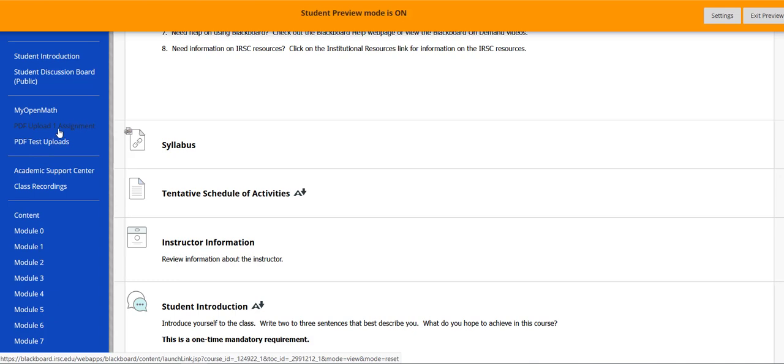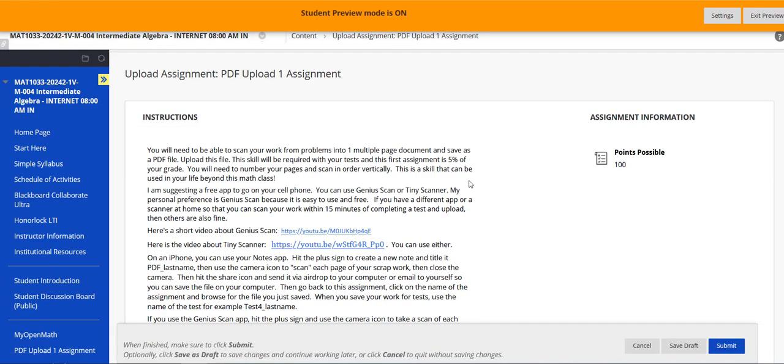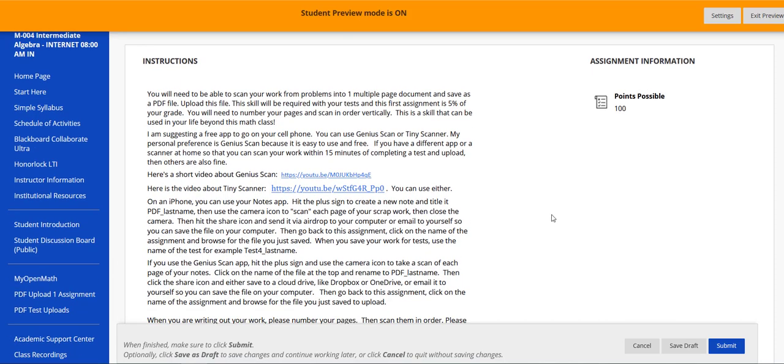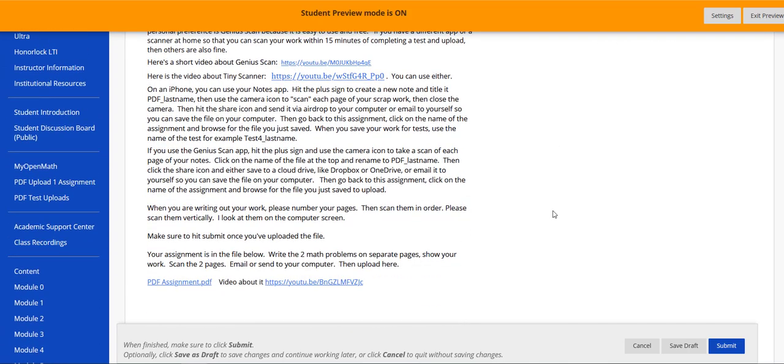This first link right here, PDF, upload one assignment. This is that assignment I mentioned that's worth 4%. There are directions. Basically, what I suggest is an app to go on your phone. It is free. I like Genius Scan myself, but I gave an option of a couple. Genius Scan is very easy to use. I'm not a real phone person, so I'm not great with it, but Genius Scan is so easy and free. That's my favorite.